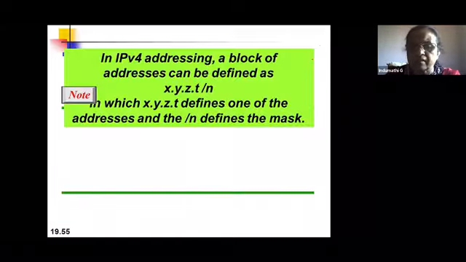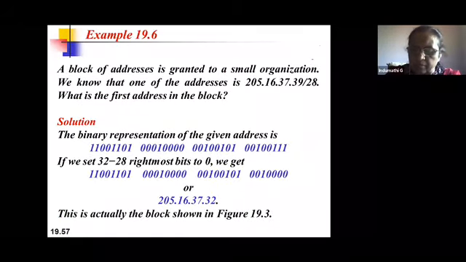How do you get this? So now follow the same procedure. I think the first address is clear for everybody. How do you calculate the first address? You take the address and convert it into binary, and n is very important here. In this case, n is equal to 28. So the rightmost 32 minus 28 bits should be made 0. That means 32 minus 28 is how much?